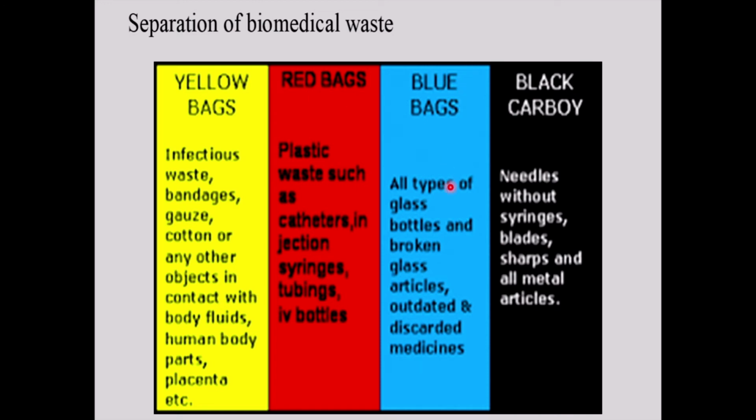All types of glass, broken glass articles, outdated medicines, expired medicines, will be dumped into the blue bag. The black bag is for sharp-edged objects like needles without syringes, blades, and sharp metal objects.